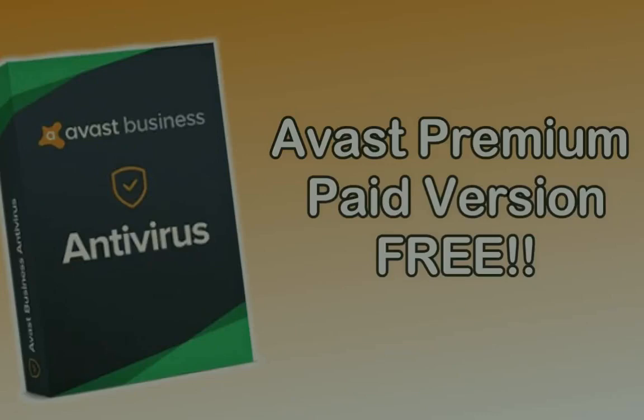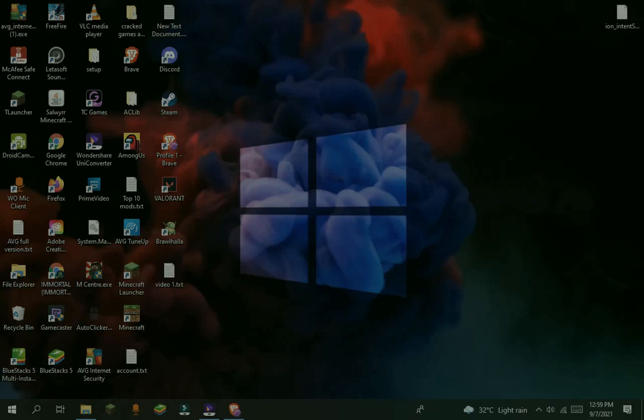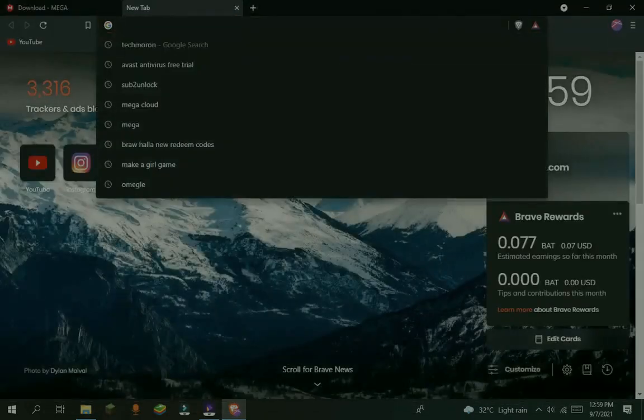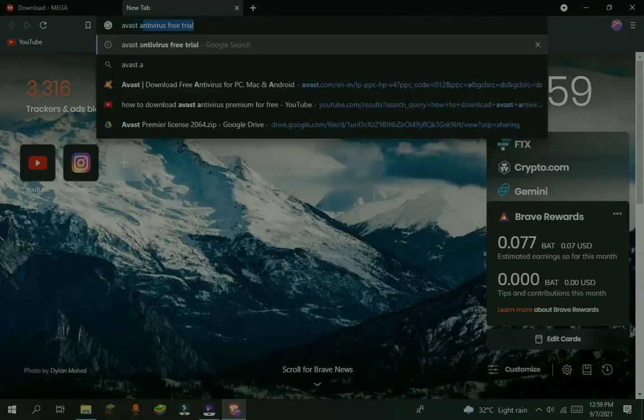Hello guys, today I'm gonna show you how to download Avast Premium Antivirus for free. So first go to my video description and click on the first link, or go to the browser and search Avast Antivirus Trial.